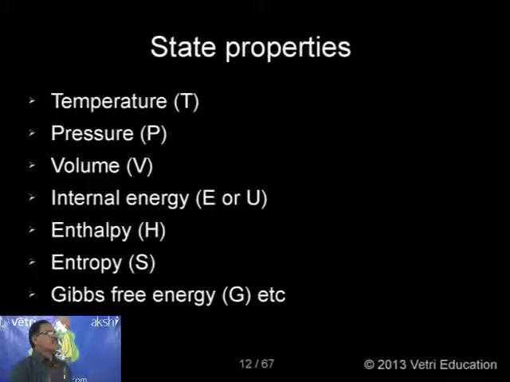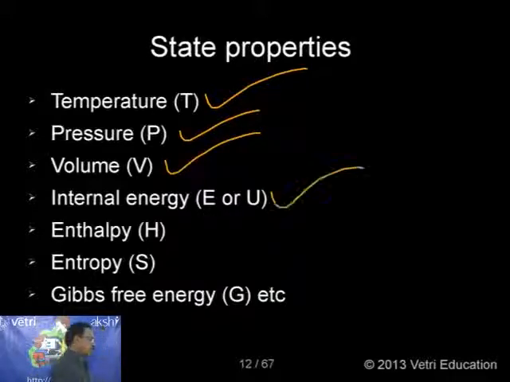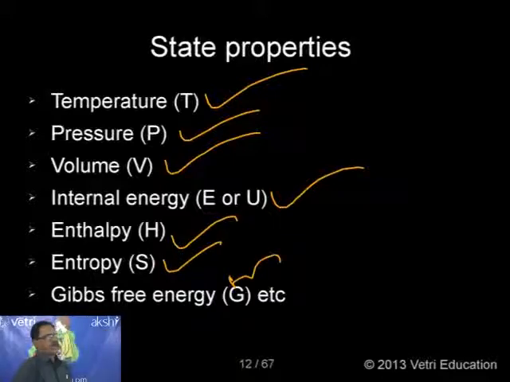Any property which depends on the state, initial and final state, we'll call the state property. Temperature, one state property. Pressure, another state property. Volume, state property. Internal energy, state property. Enthalpy, state property. Entropy, state property. And Gibbs free energy, state property. So these are the state properties.